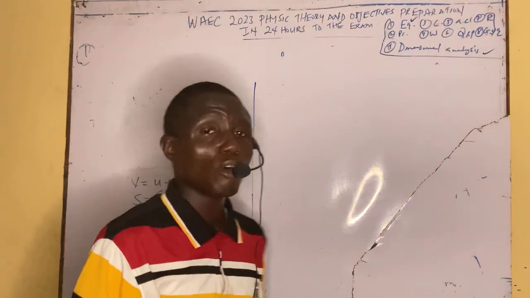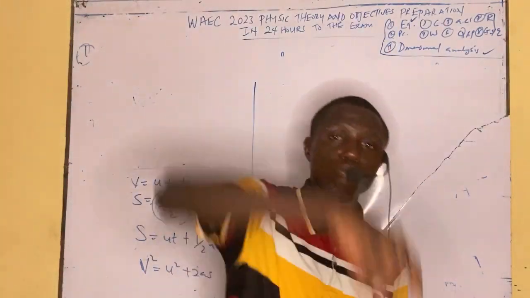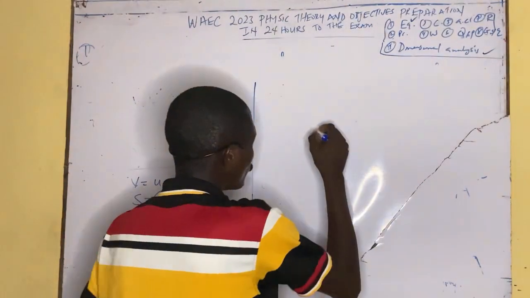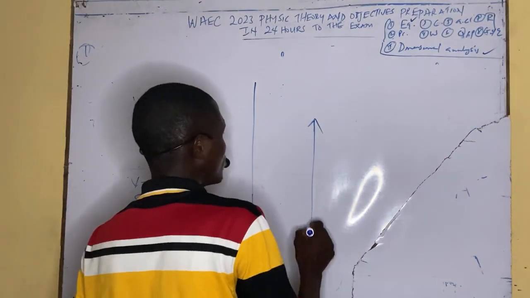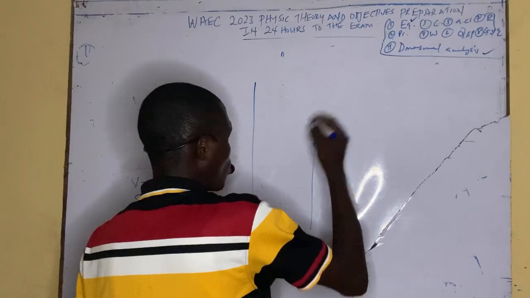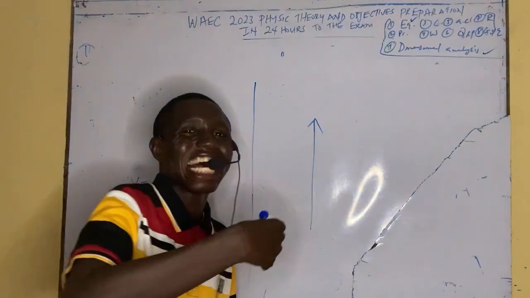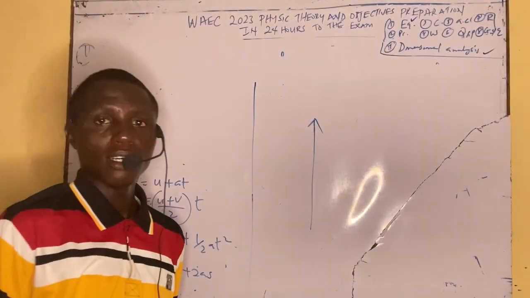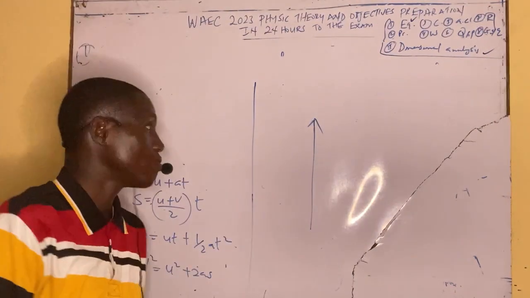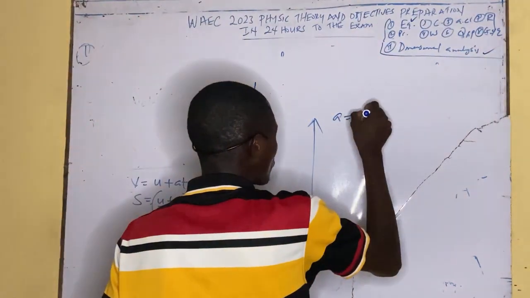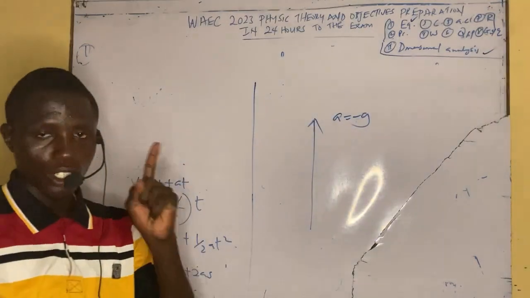So what are you to consider under equation under gravity? Number one, you must know when a ball is thrown up. If you throw a ball up, it is going from the ground upward, acting against acceleration due to gravity. When you throw something up, it's going against gravity. So a here will automatically tend to g. Note that.